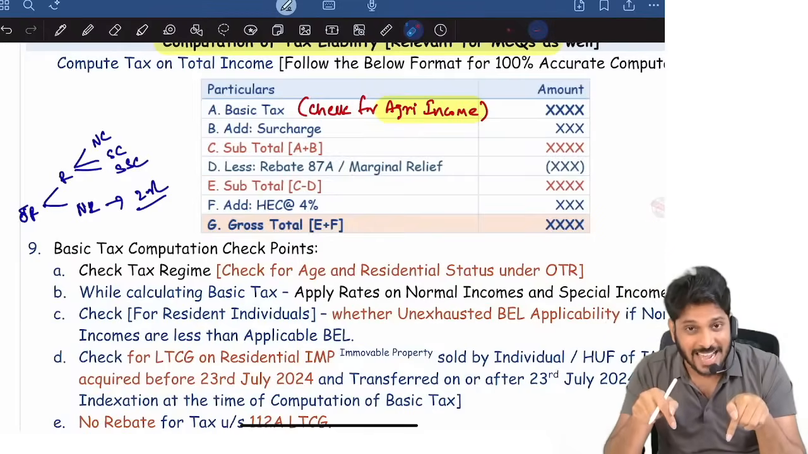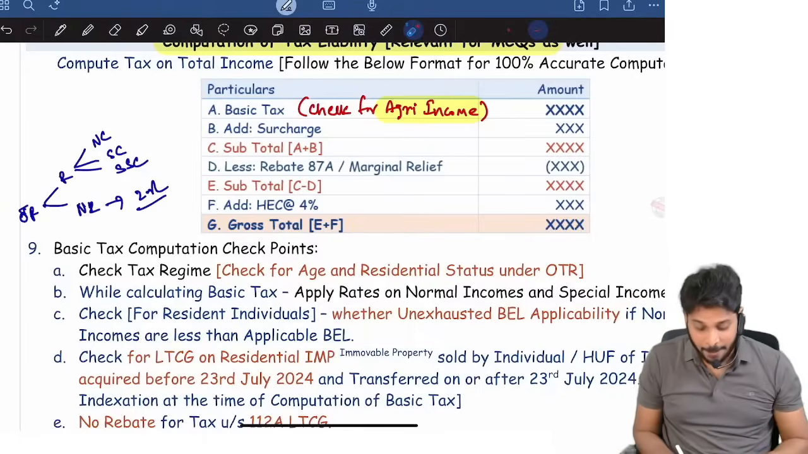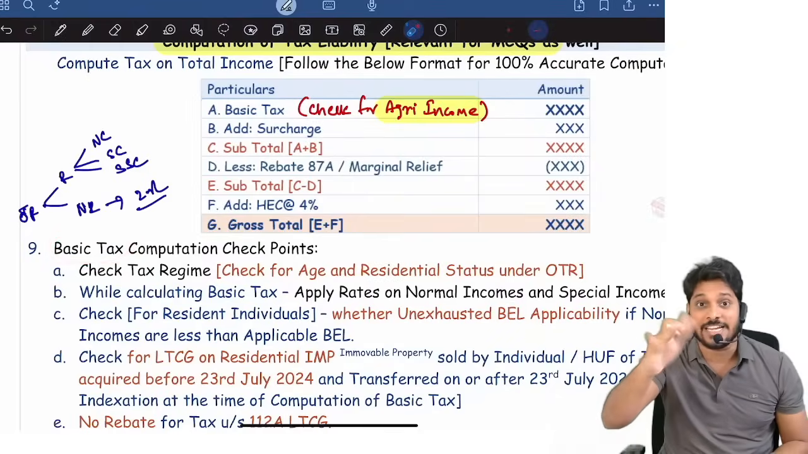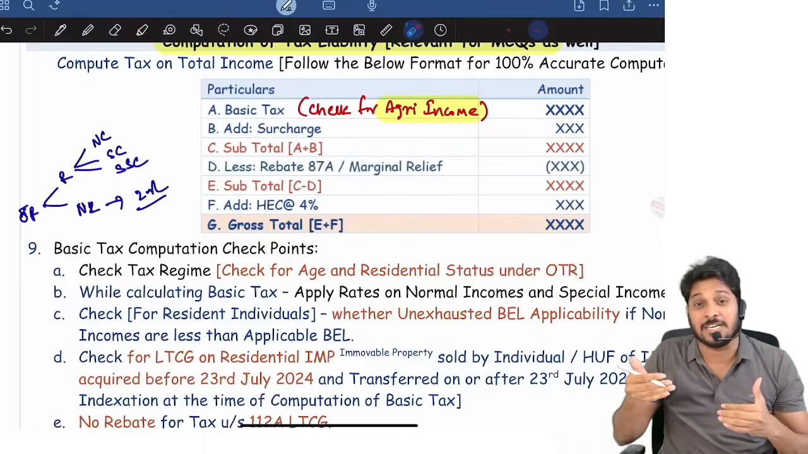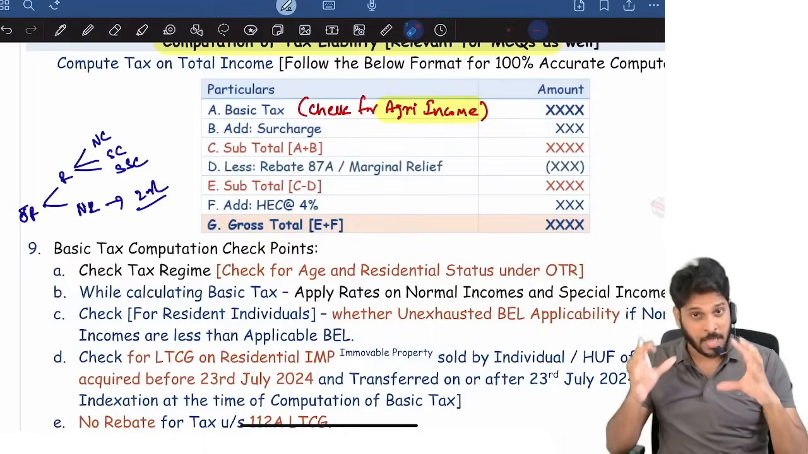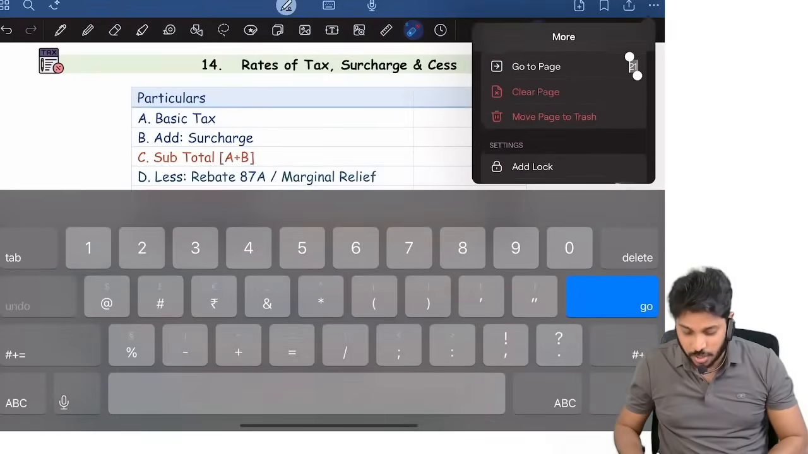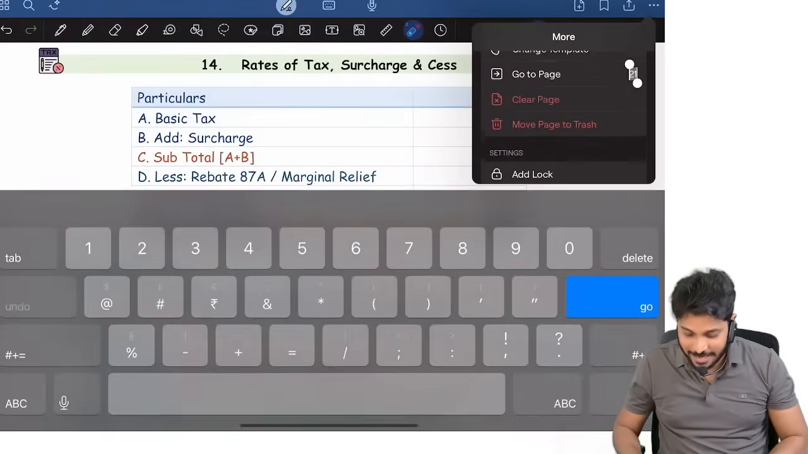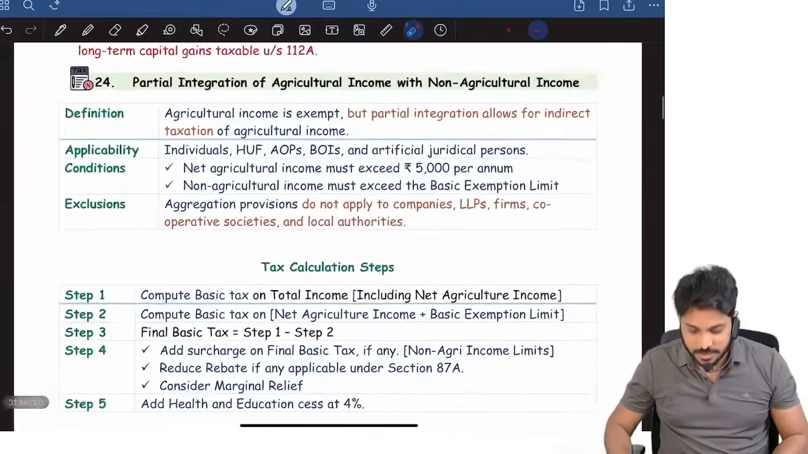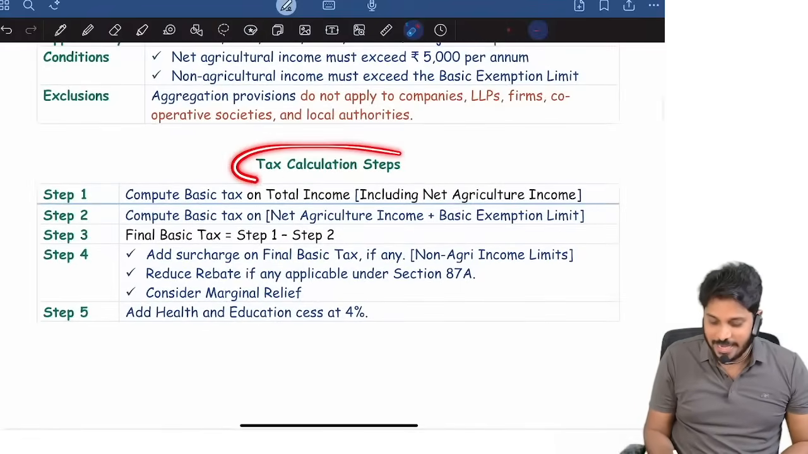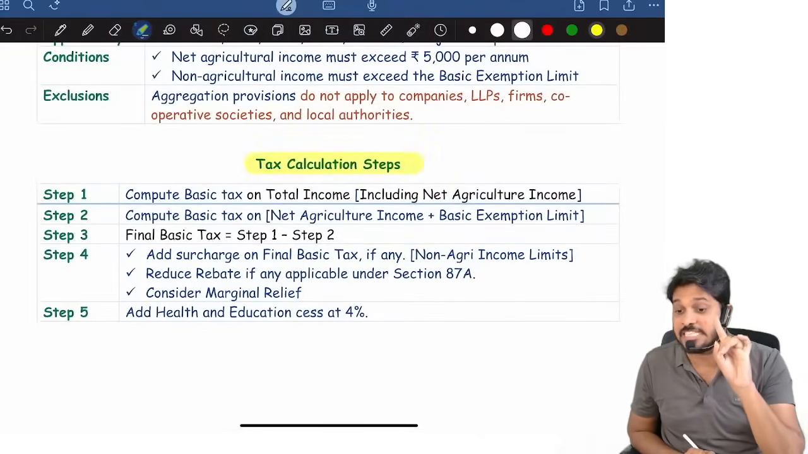But when you are computing tax liability, if agriculture income is there, the aggregation concept will apply. Basic tax cannot be computed straight away. Agriculture income also should be considered when you have agriculture income. We call it the aggregation concept, right? There is a concept of aggregation. What are the tax calculation steps if agriculture income is there?